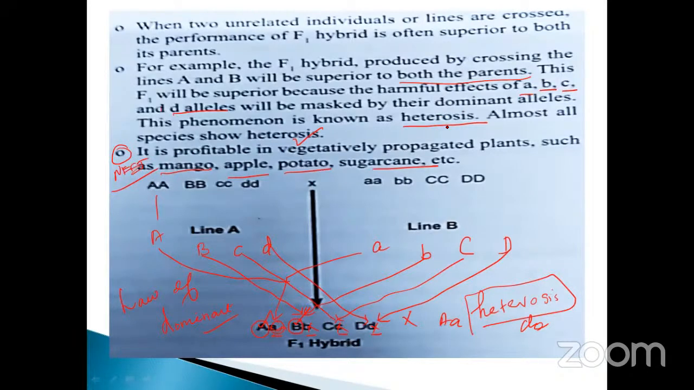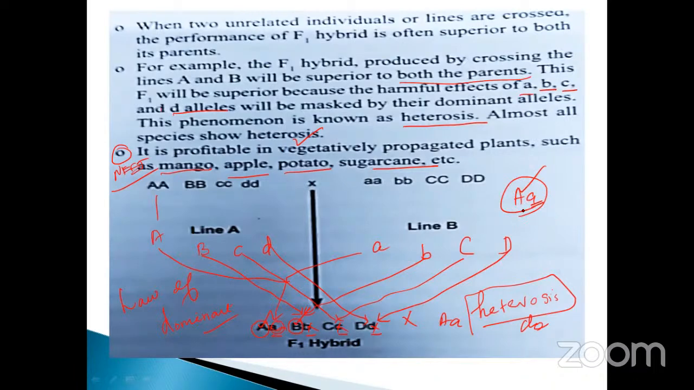What is heterosis? Heterozygous condition means capital A, small a. These are the two alleles present in the same chromosome. The dominant allele only expresses itself. The small one, the recessive allele, does not express itself. This condition is called heterosis.